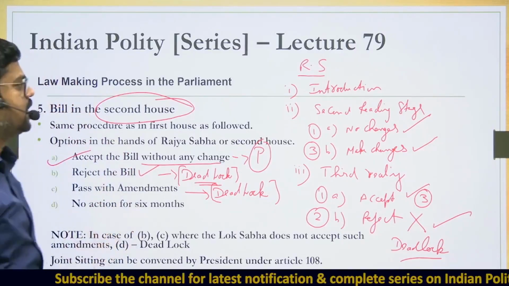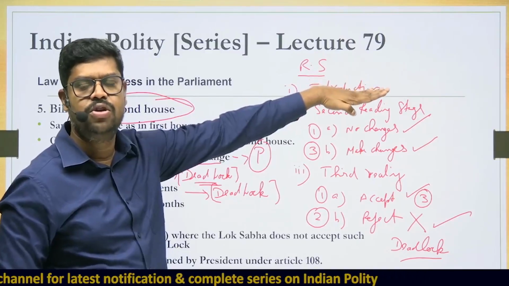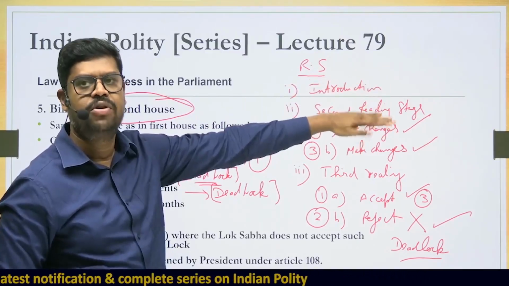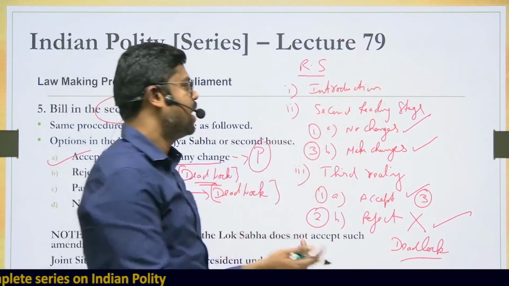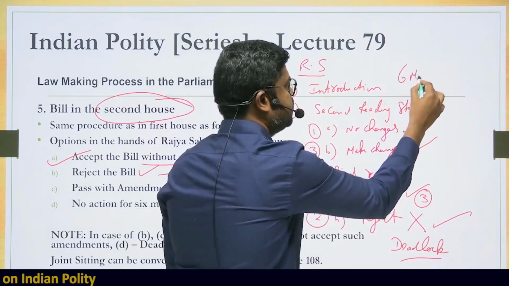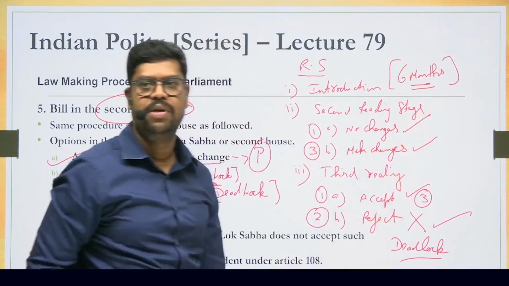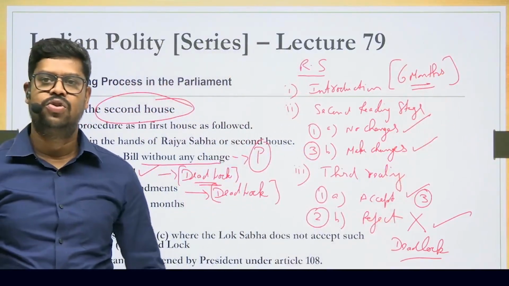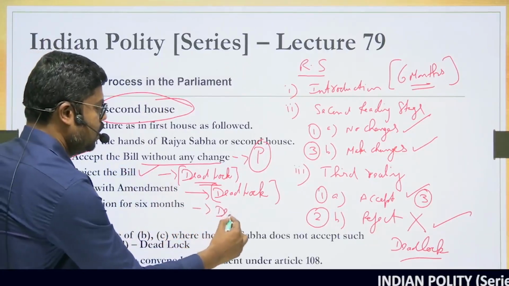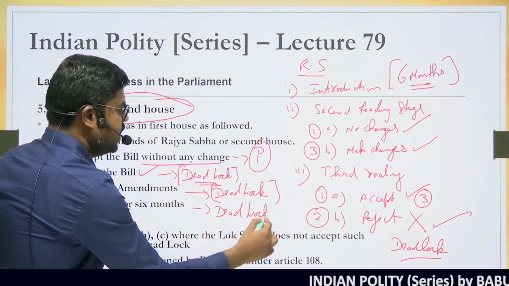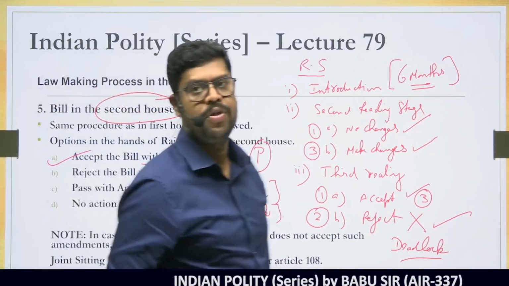And the fourth option that can happen is that the bill is introduced in the Rajya Sabha, but after the bill is introduced, it is not taken up for the second reading stage or the third reading stage. That is, the bill is introduced in the Rajya Sabha and after the introduction, nothing has happened to the bill for 6 months. So if 6 months have lapsed after the introduction of the bill and the bill has not moved forward, then also the bill will enter into a stage called deadlock. So these are the circumstances under which the deadlock arises in case of an ordinary bill between the Lok Sabha and Rajya Sabha.